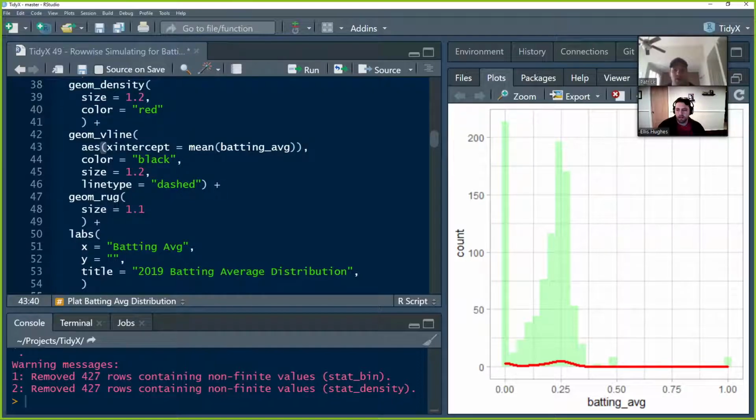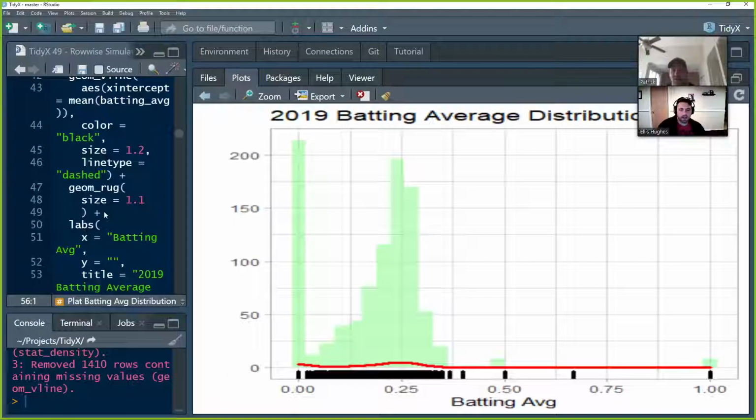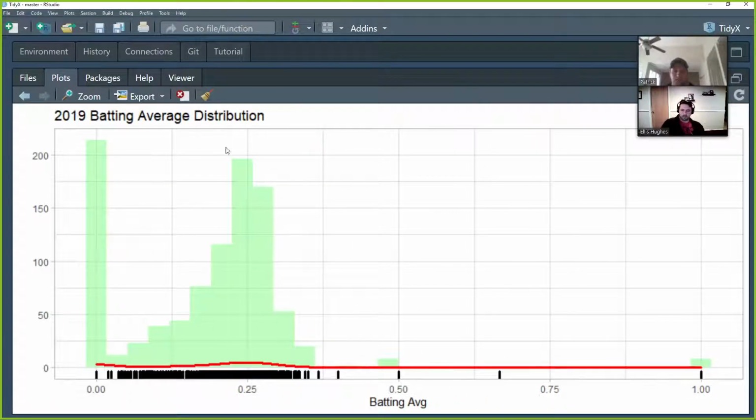Oh, you have a comma after title in the labels. That shouldn't be there. Derp. There you go. There we go. All right. So now we've got it. All right. So here is our batting average distribution.